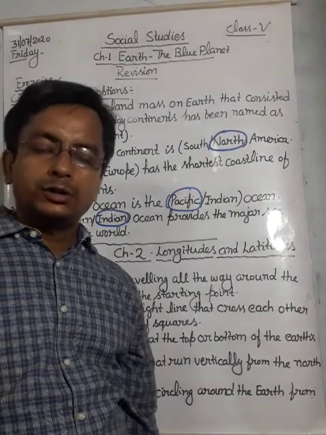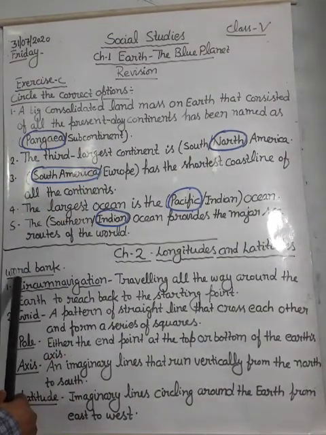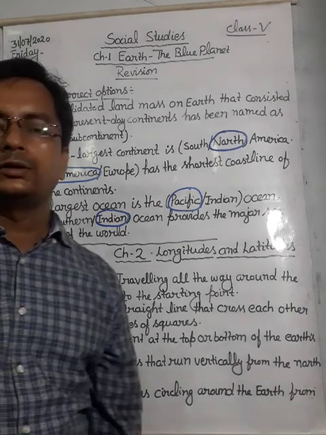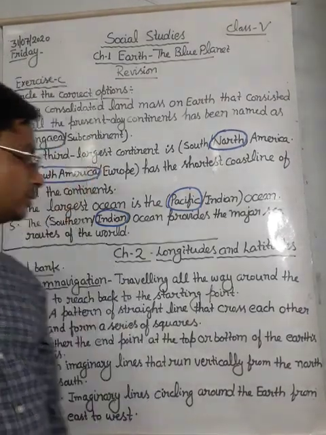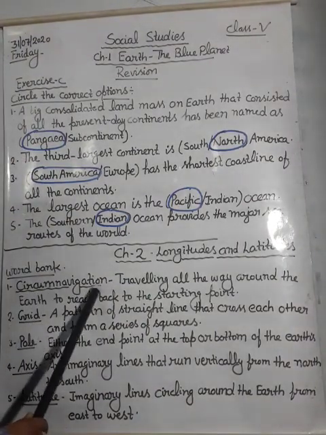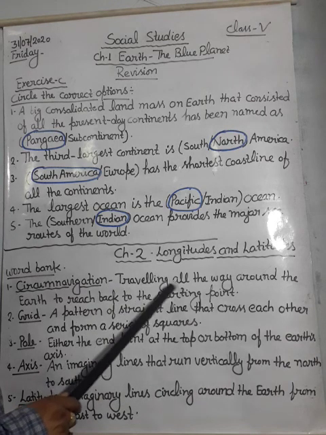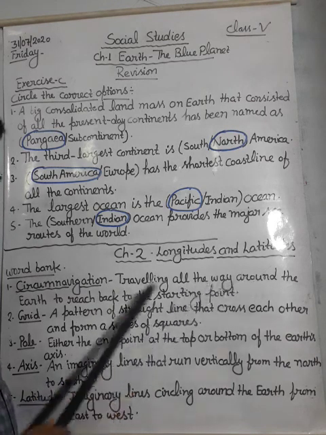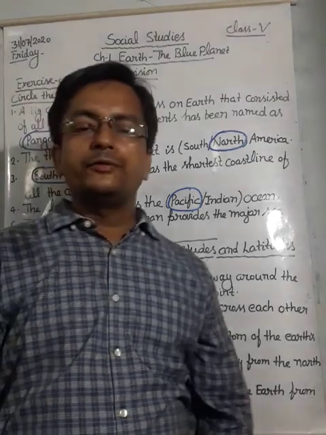First of all, in this lesson we will discuss the word bank. Let us see circumnavigation. Circumnavigation means traveling all the way around the earth to reach back to the starting point.